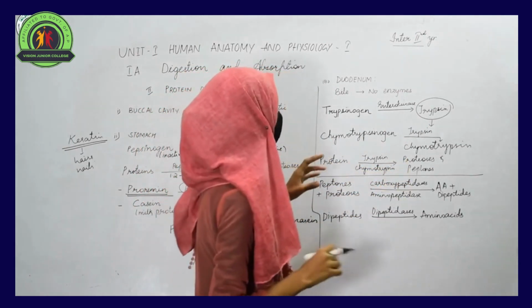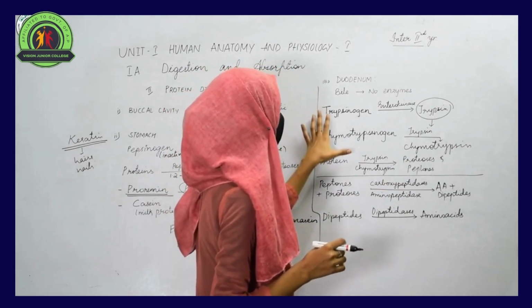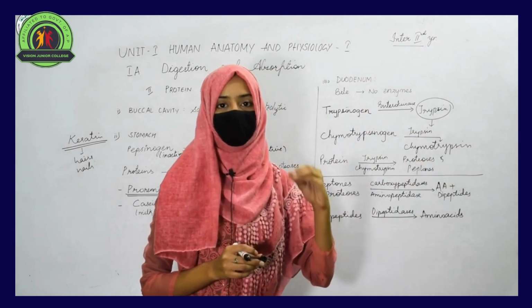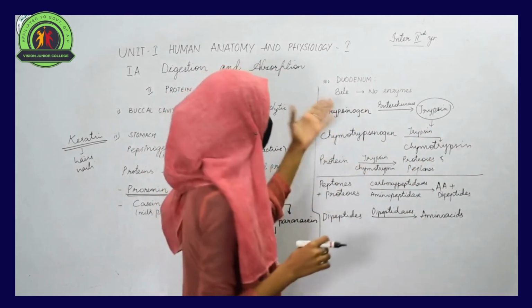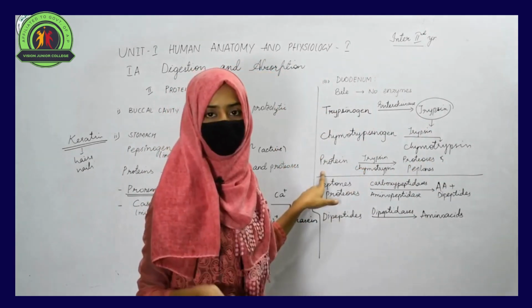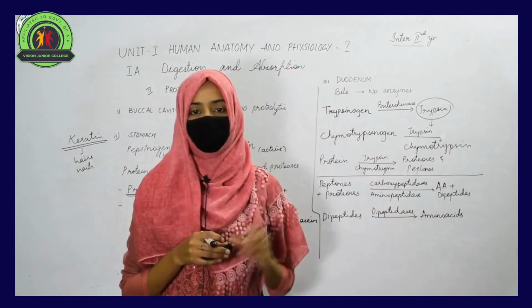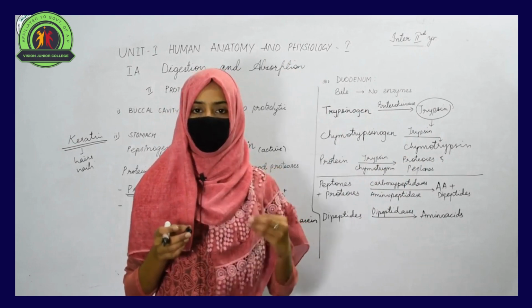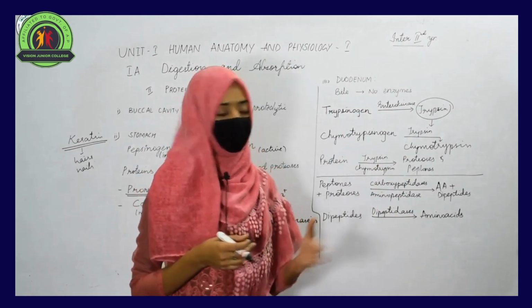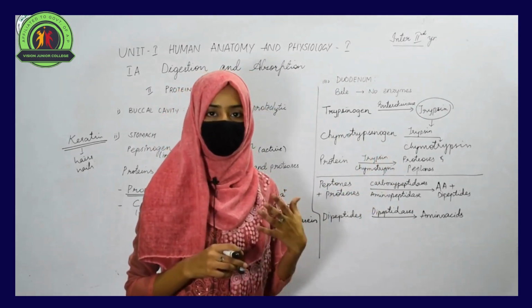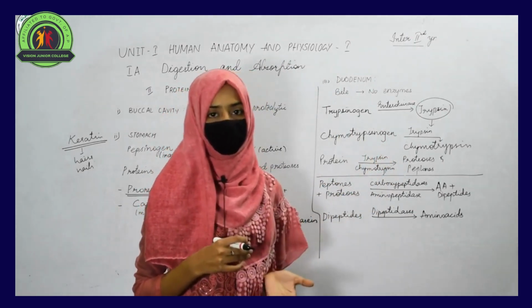So this is how the conversion of inactive enzymes into active enzymes takes place. After the enzymes become active, they are required to break down the proteins into simpler forms like proteoses and peptones. After the proteins get converted into proteoses and peptones, these cannot be easily absorbed. They need to be converted into some other simple forms again.